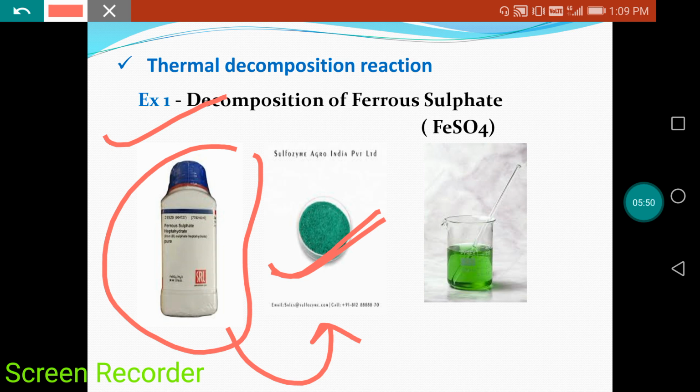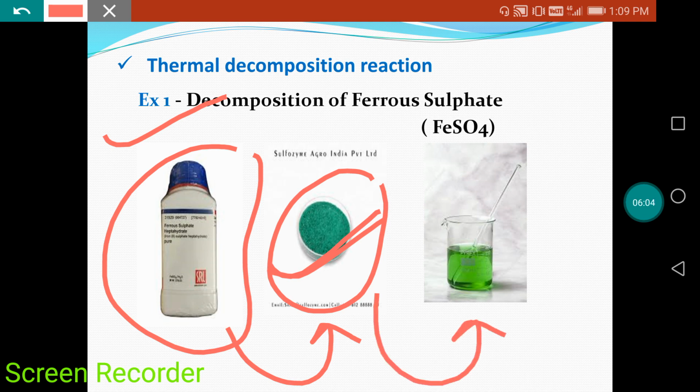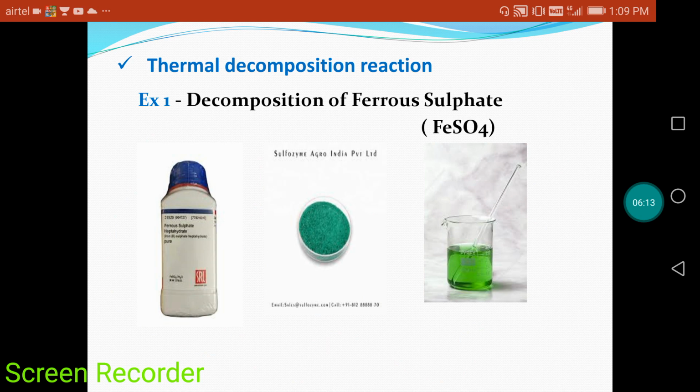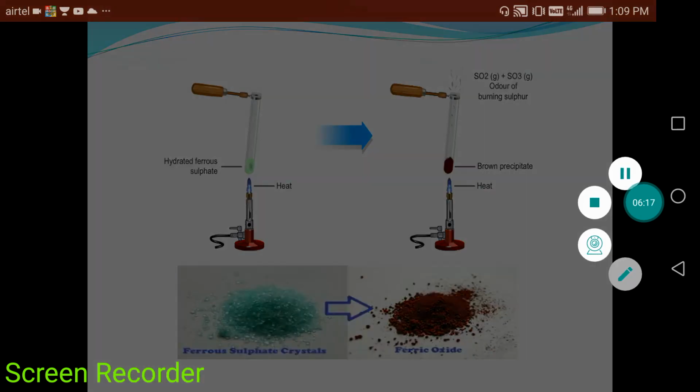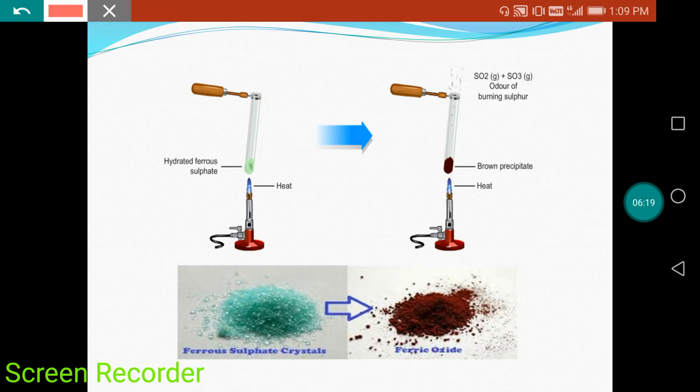We also call these salt. So ferrous sulfate will look like this inside the bottle, right? We should know how ferrous sulfate looks. If we make a solution of this ferrous sulfate, the solution will look like this. Did you understand? Okay, now come. When we do practicals here, that is the main important thing for class 10th.